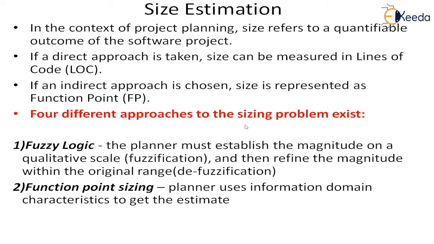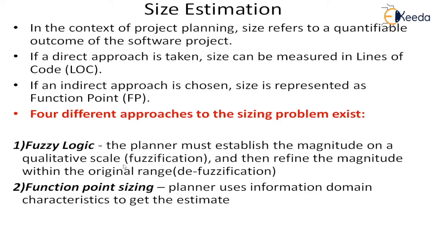Four different approaches to the sizing problem exist. The first one is fuzzy logic. The planner, instead of trying to create magnitudes, will first create a qualitative scale. He will fuzzify the values, the magnitudes of the size of any component, on a qualitative scale. That means whether it is large, small, or medium, something like that.